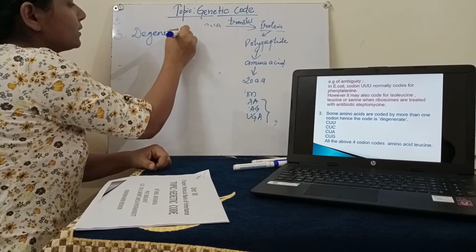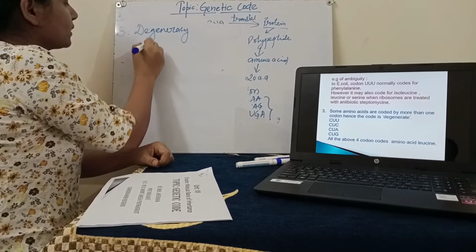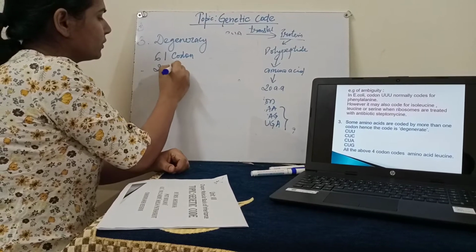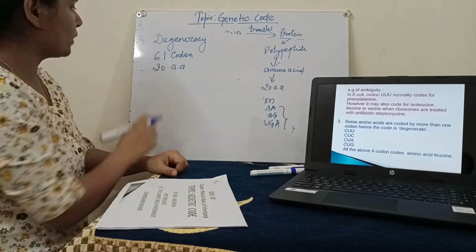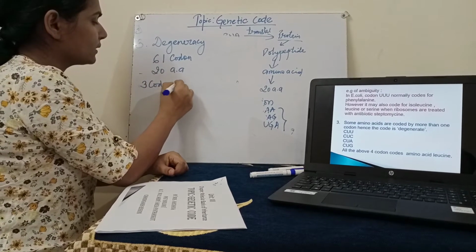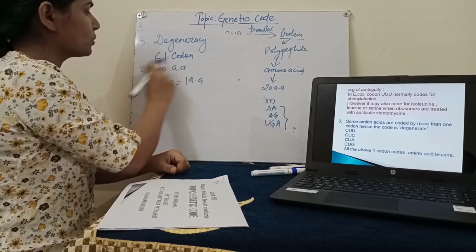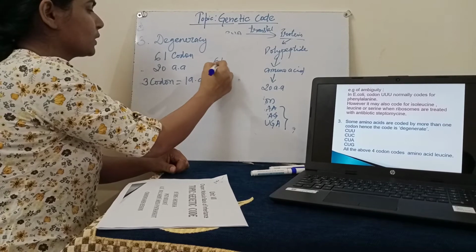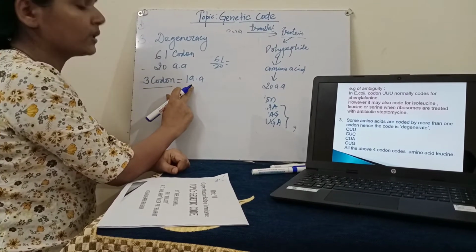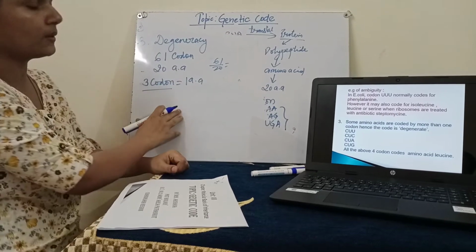We have seen that a total of 61 codons are there and a total of 20 amino acids. So on average, if you divide 61 upon 20, about 3 codons will synthesize 1 amino acid, but it is not the case.